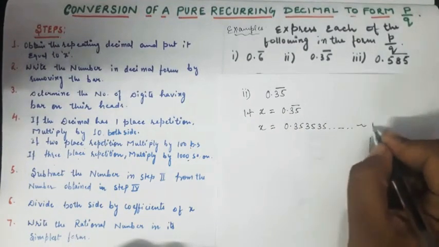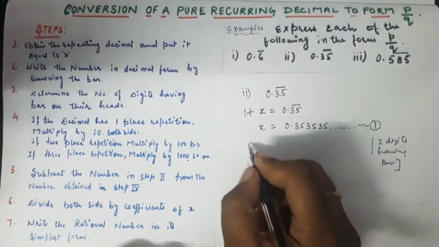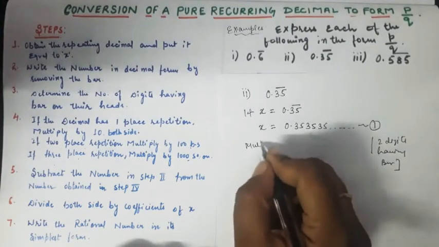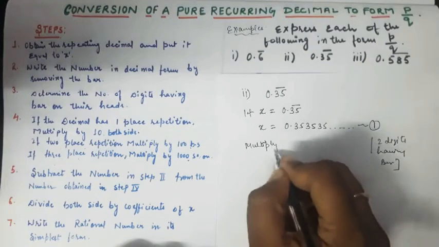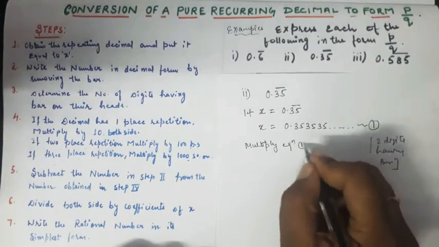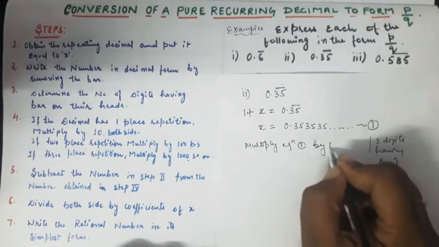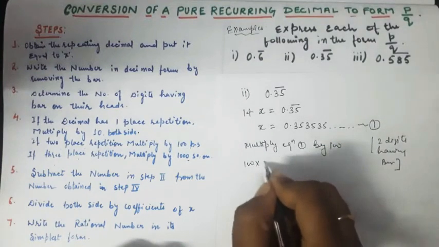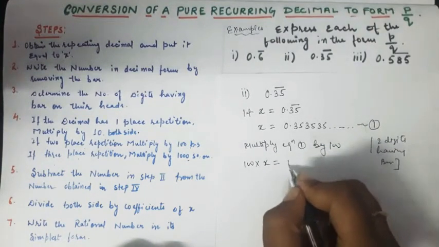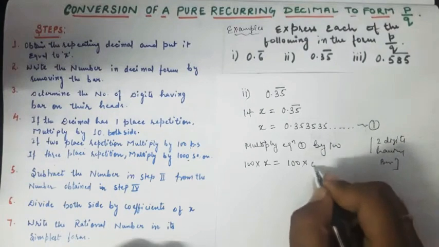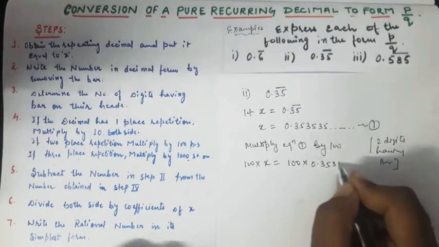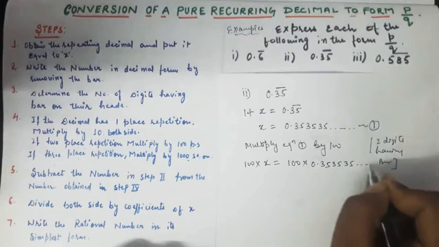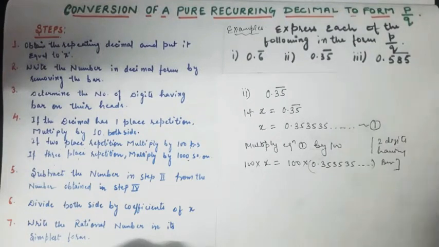So mark it equation number 1. Multiply equation 1 by 100, right? So I get 100 into x is equal to 100 into 0.353535 and so on.